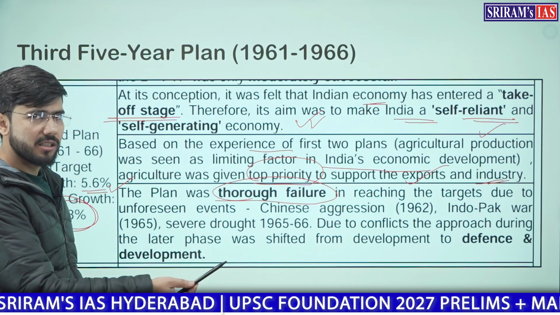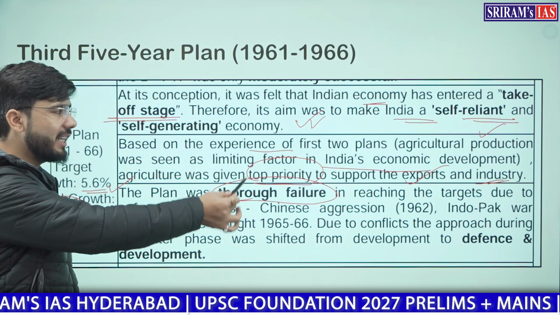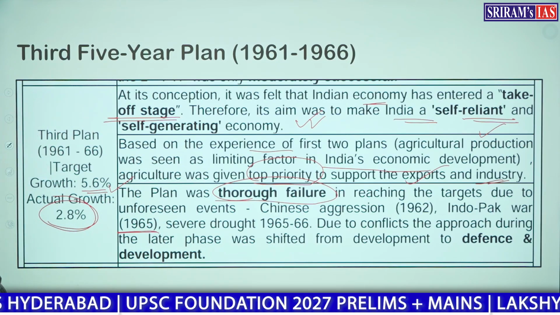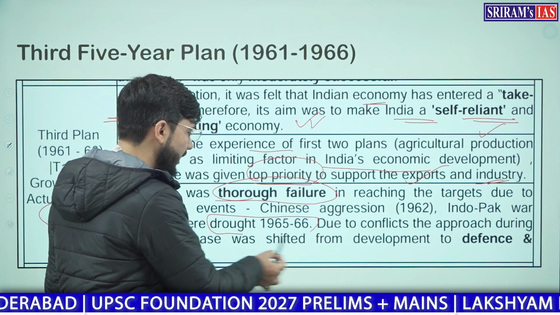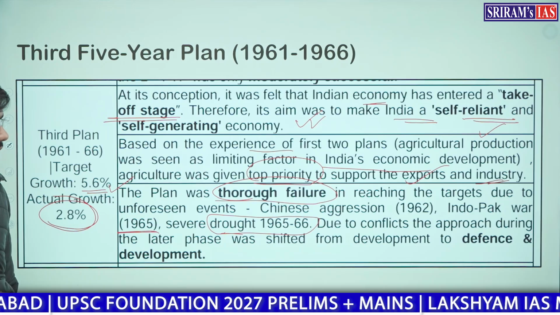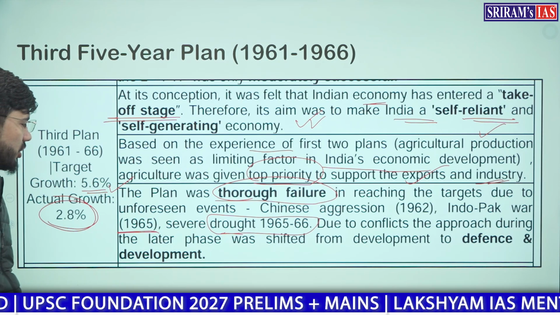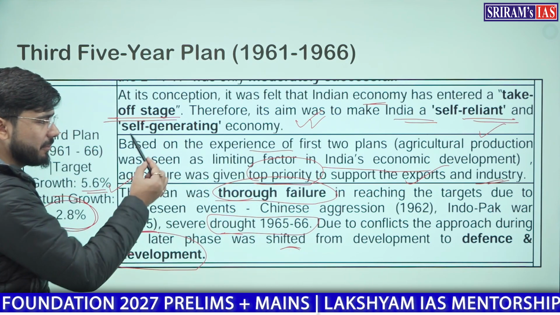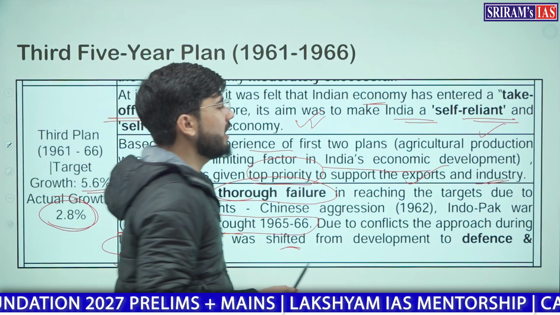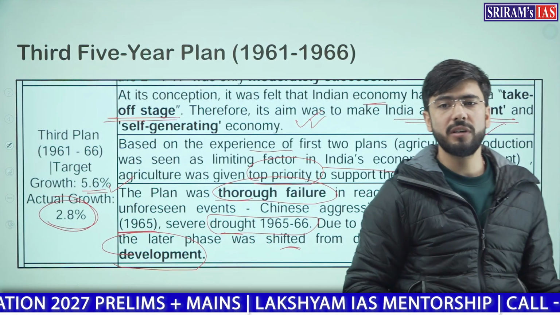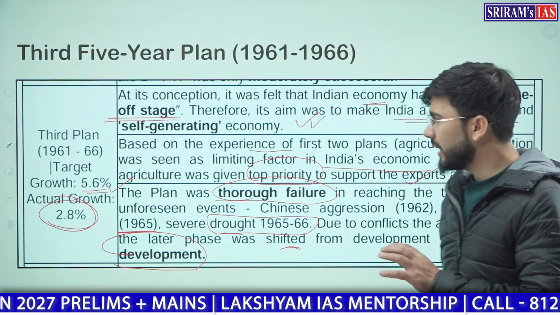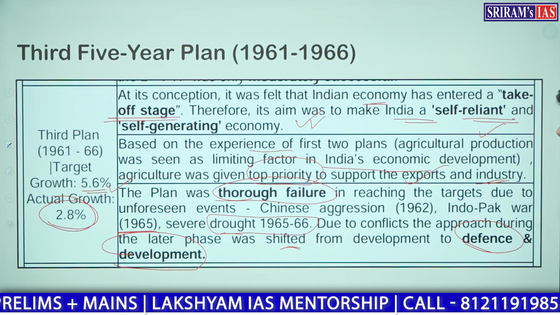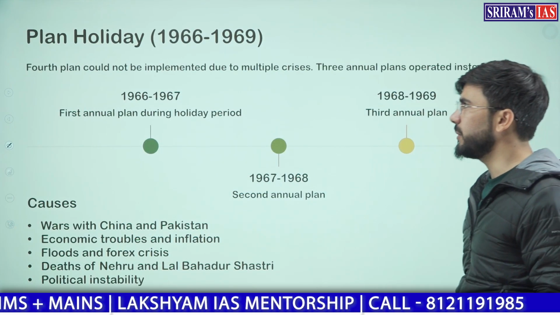Due to unforeseen events. What were those events? First, the Chinese aggression in 1962, the Indo-Pakistan War in 1965, and drought in 1965 to 66. Due to the conflicts, the approach during this later phase was shifted from development to defense and development. So we had a lot of expenditure in the name of defense, and that is why our growth targets were not achieved. We had to spend a lot of money on defense expenditure.